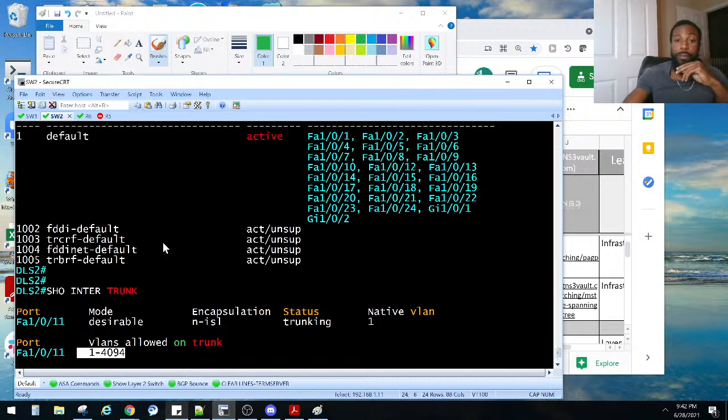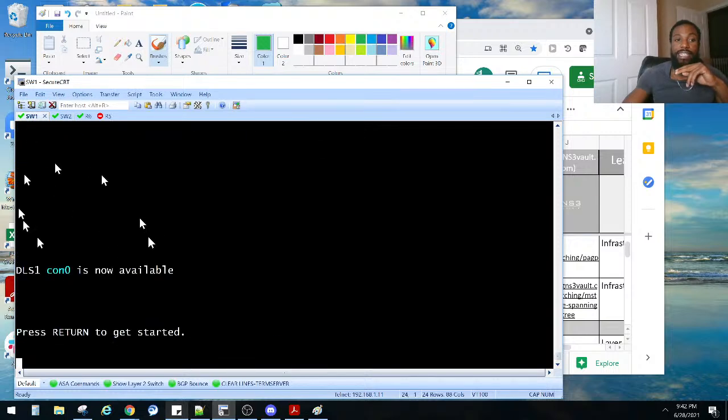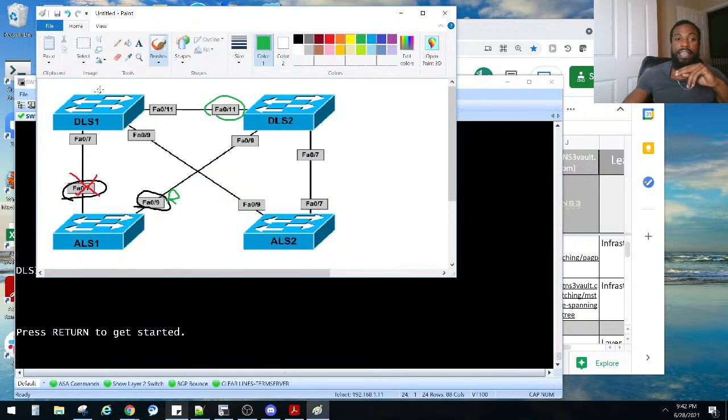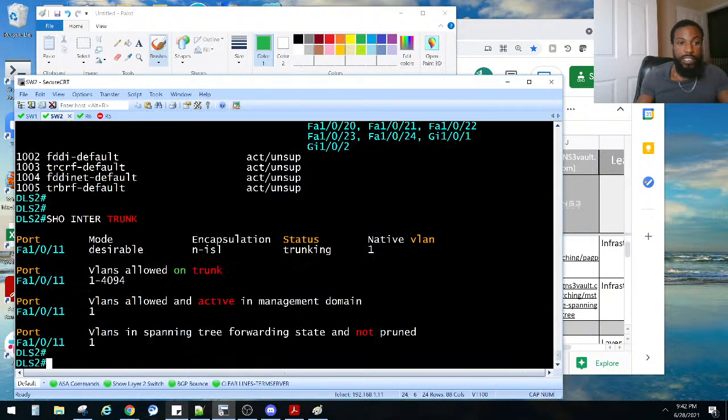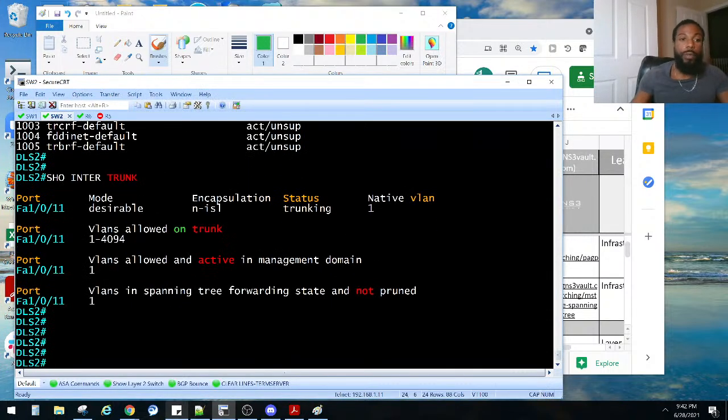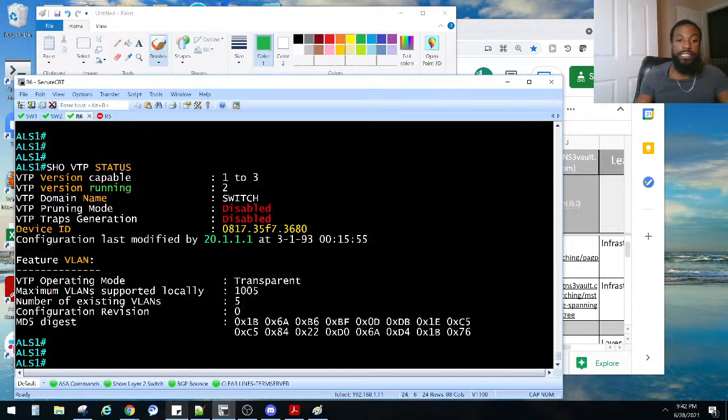So why is he not learning about VLANs 100 and 200? Probably because that guy is, that's what it is. This guy is in transparent mode, so all the VLANs are contained within them. I'm going to put this in server mode, that in server mode, and we should see all the VLANs propagate after we put him in server mode. So let's do that. That's probably what the issue is. We put him in server already. Let's put this guy in server also, because right now he's in transparent, right?